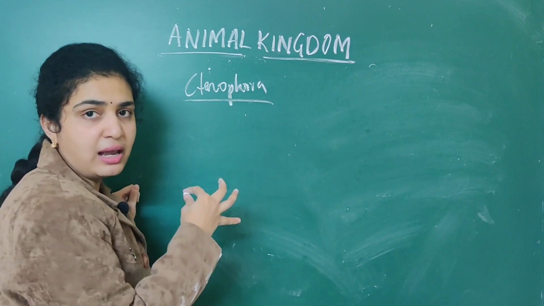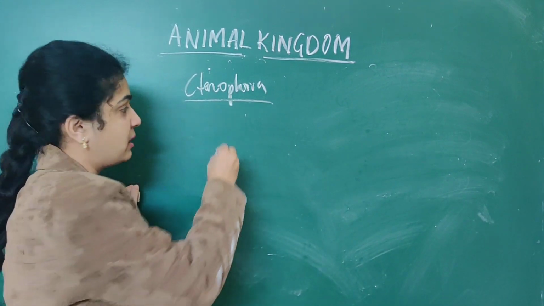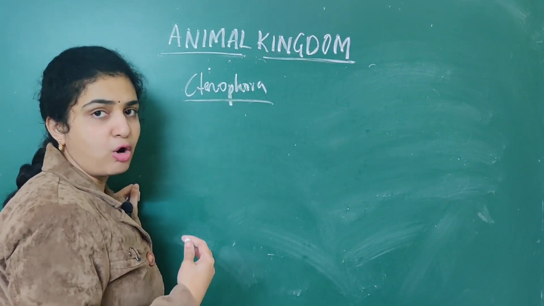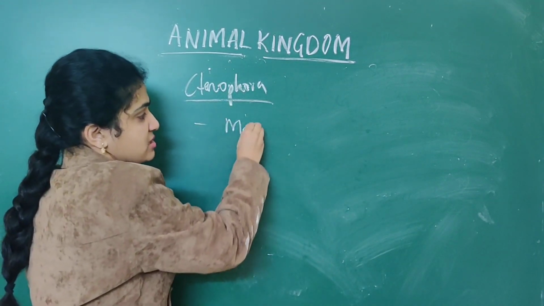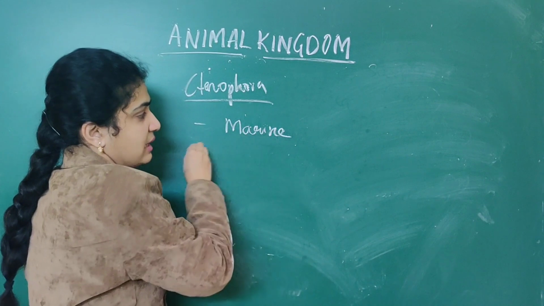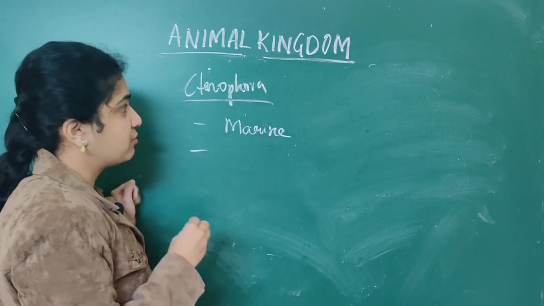This will exhibit a special property. First we will go in an order. They are marine organisms, sponges. These are also marine organisms. They live in water.